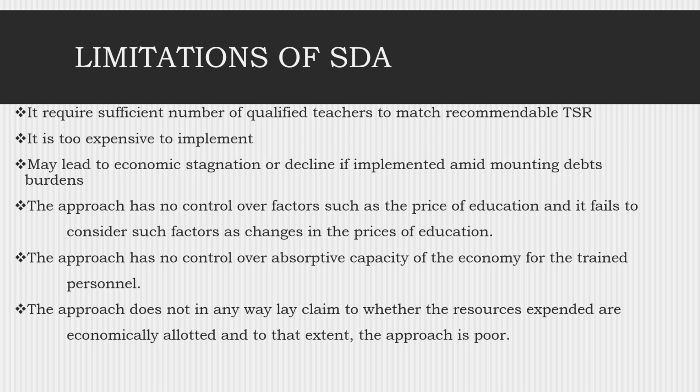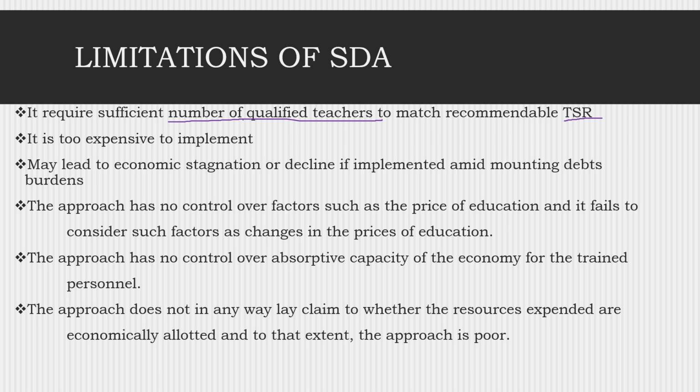Okay, what are some limitations or challenges, some issues which might hinder achieving this ambition to ensure that all students have education? First, it requires a sufficient number of qualified teachers to match the recommendable teacher-student ratio. Okay, you need a high number of qualified teachers if you want to offer quality education, which sometimes is difficult because training teachers also requires some resources.